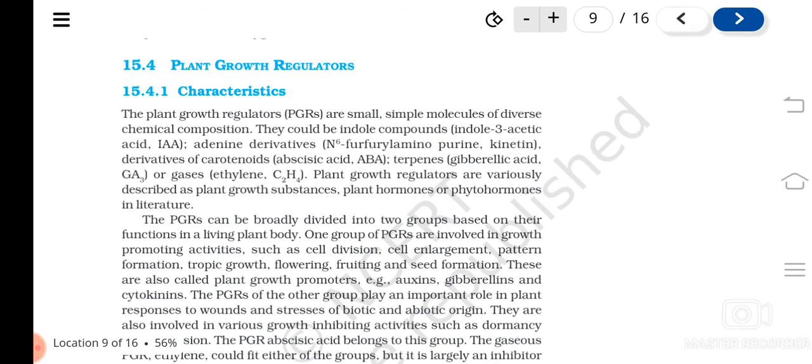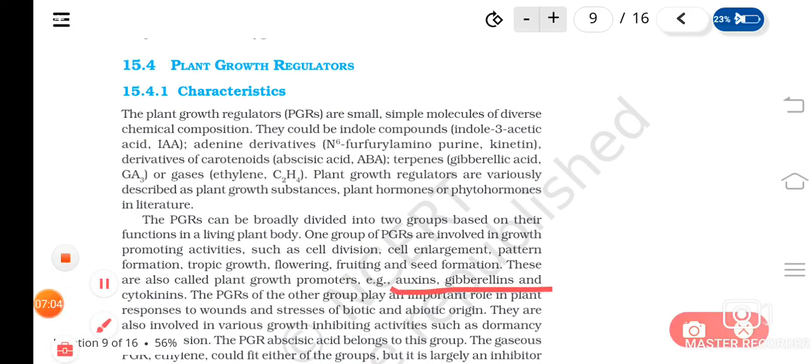Plant growth promoters. Understood? So the major plant growth promoters are auxins, gibberellins and cytokinins.